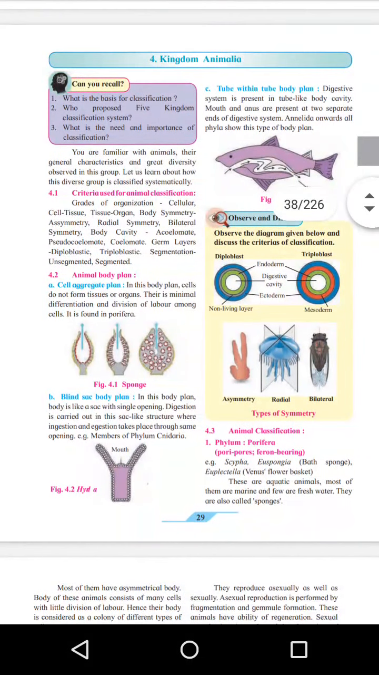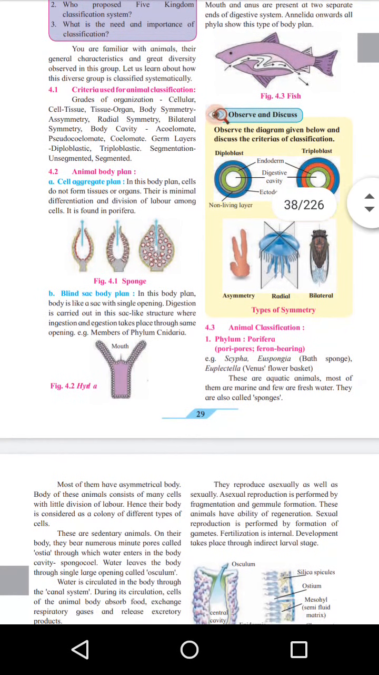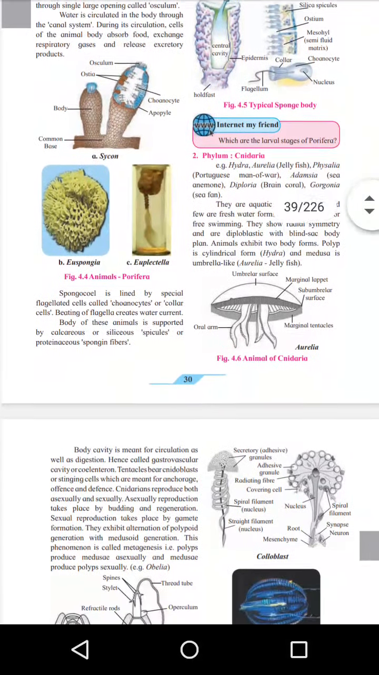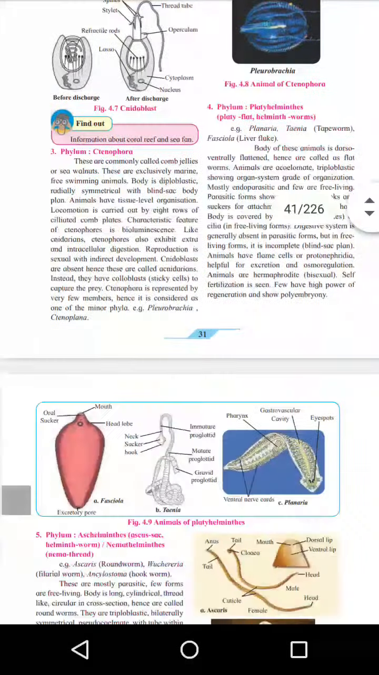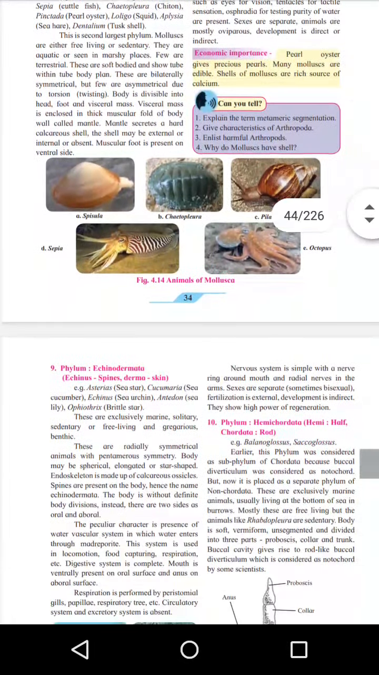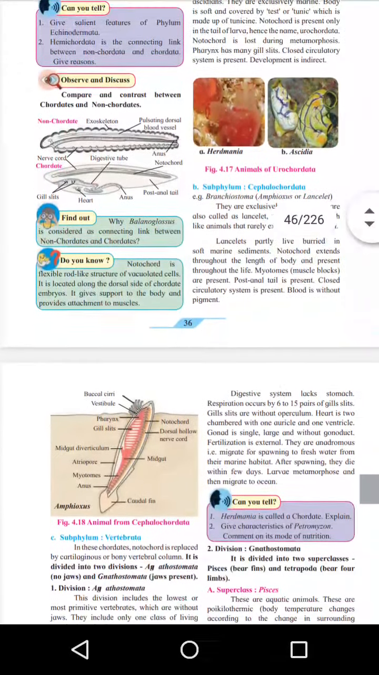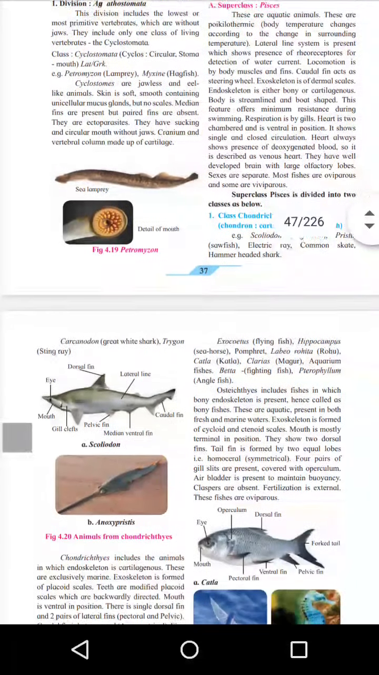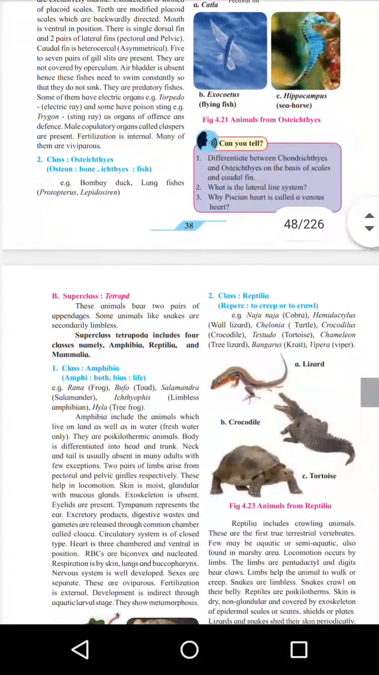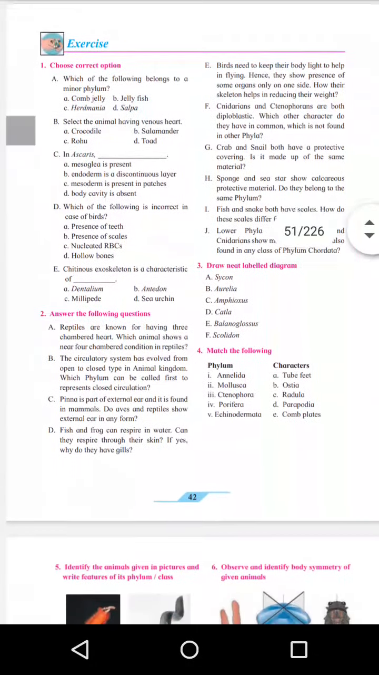Then the fourth topic is kingdom Animalia. In this topic also, the classification of animals is included, from Porifera up to Mammalia. All the phyla are included in this topic. We will study one by one all the phyla, their characters and their examples.